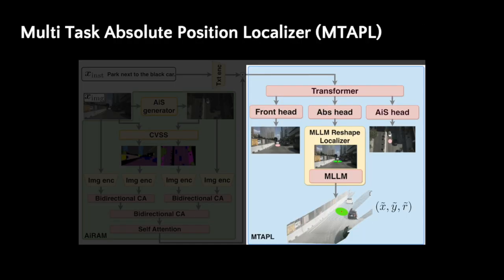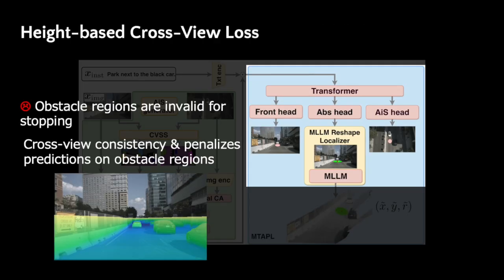MTAPL combines the cross-view representation with the instruction embedding and predicts three complementary outputs: the target region in the front view, the target region in the AIS view, and the absolute metric target. It then projects the initial metric prediction onto the front image. We also introduce a height-based cross-view loss.